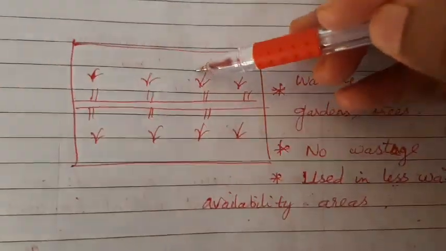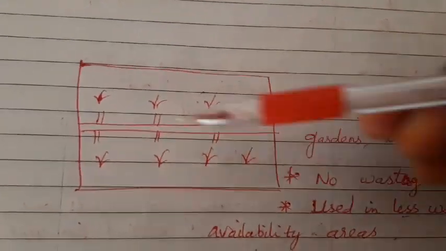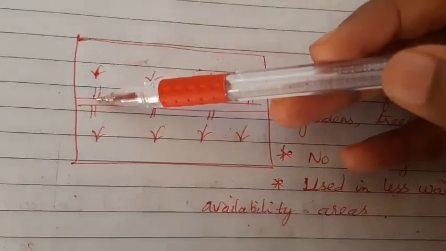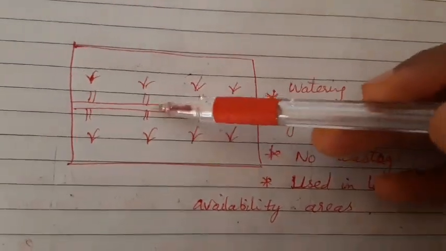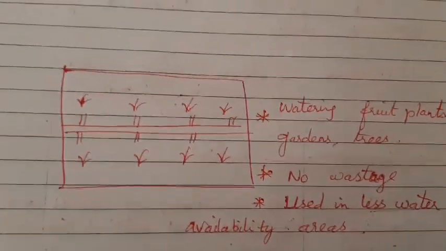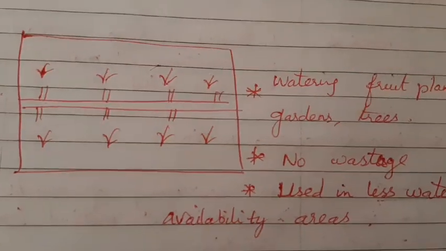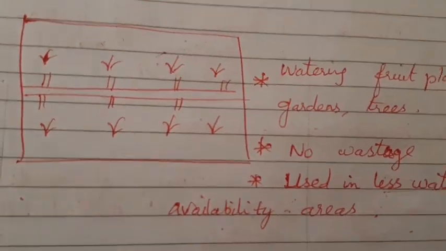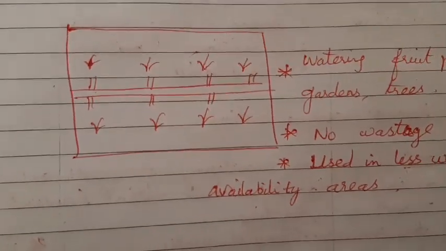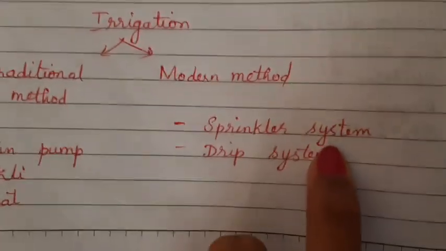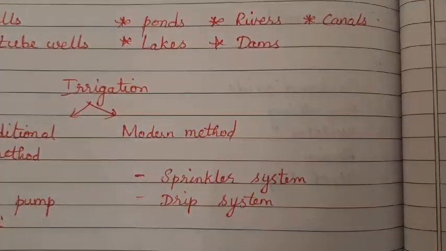So what is special about drip irrigation is that, in the same way, you will have pipes running inside the field, but from the pipes the water will be supplied directly to the roots of the plant. So that the roots will absorb the water and grow effectively. The roots are supplied with water drop by drop, and it is absorbed, and hence the name drip irrigation. Clear, children? So sprinkler system and drip system are your two modern ways of irrigation.